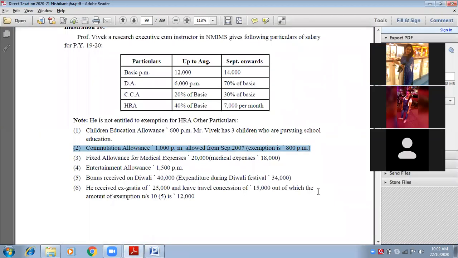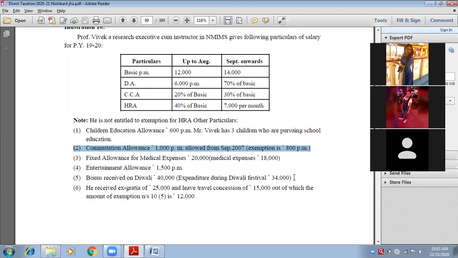Next is bonus received on Diwali, 40,000. Expenditure during the Diwali festival, 34,000. I hope you remember bonus is fully taxable on receipt basis, and bonus is received. It is not due, it is not declared, it is received. If it is demanded, then it is not taxable, but it is not demanded, it is received.